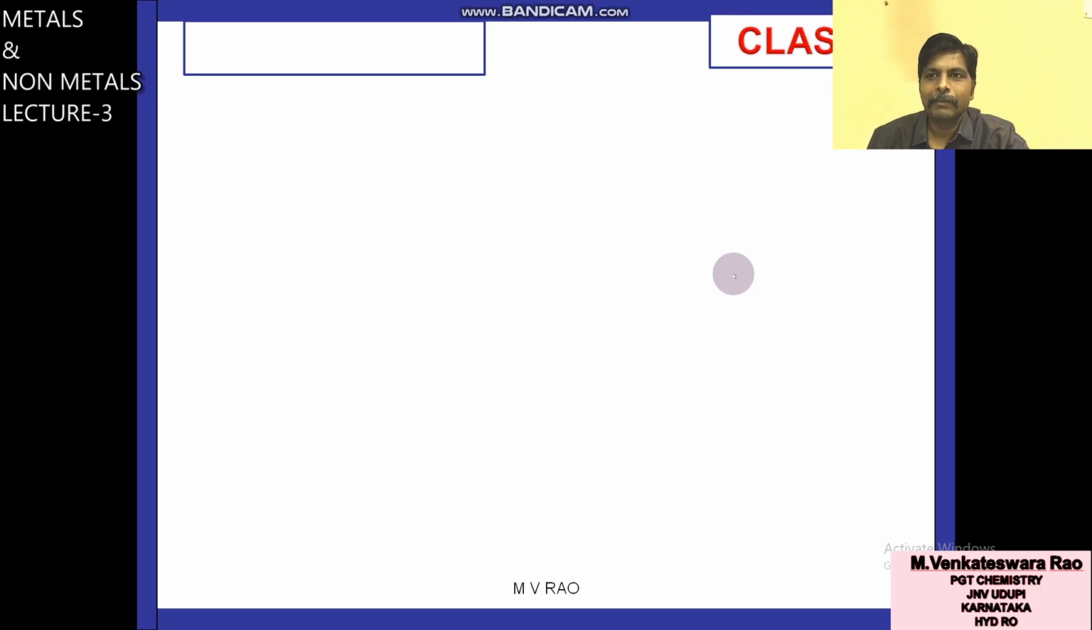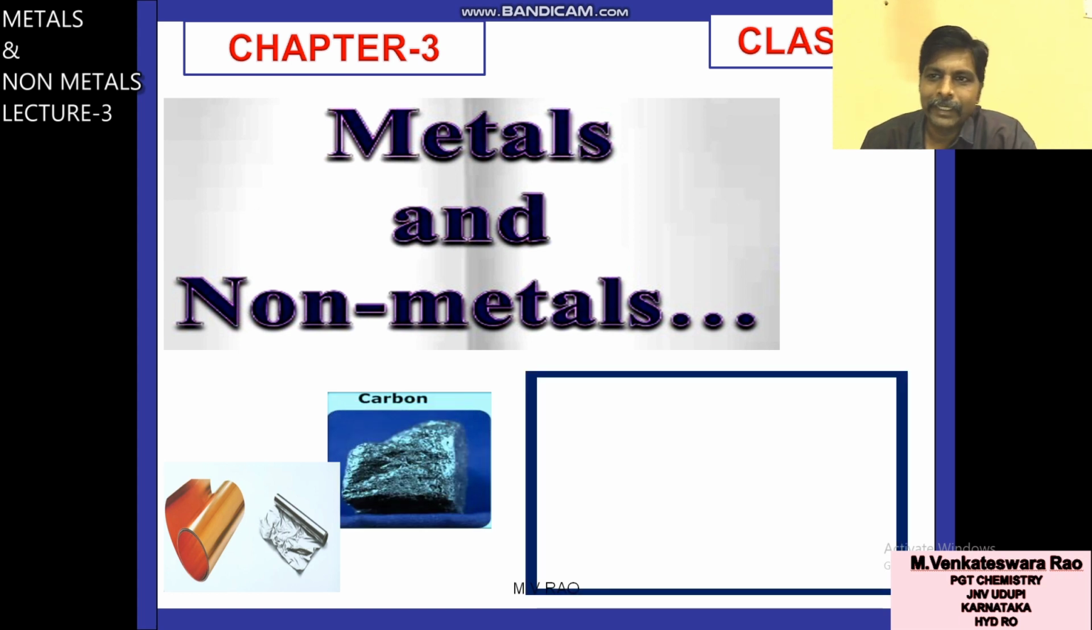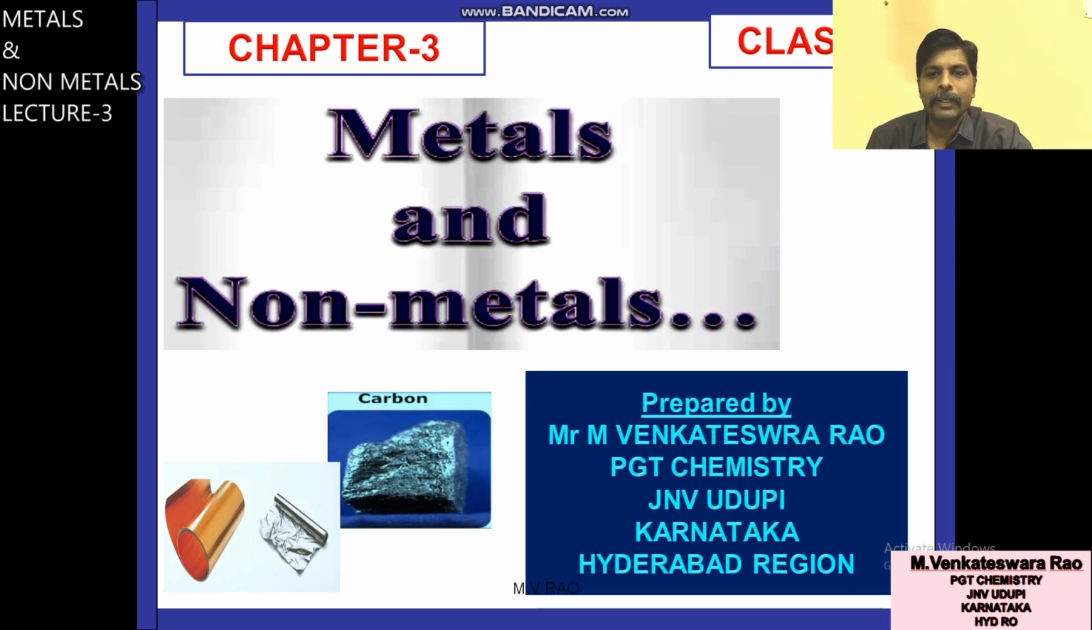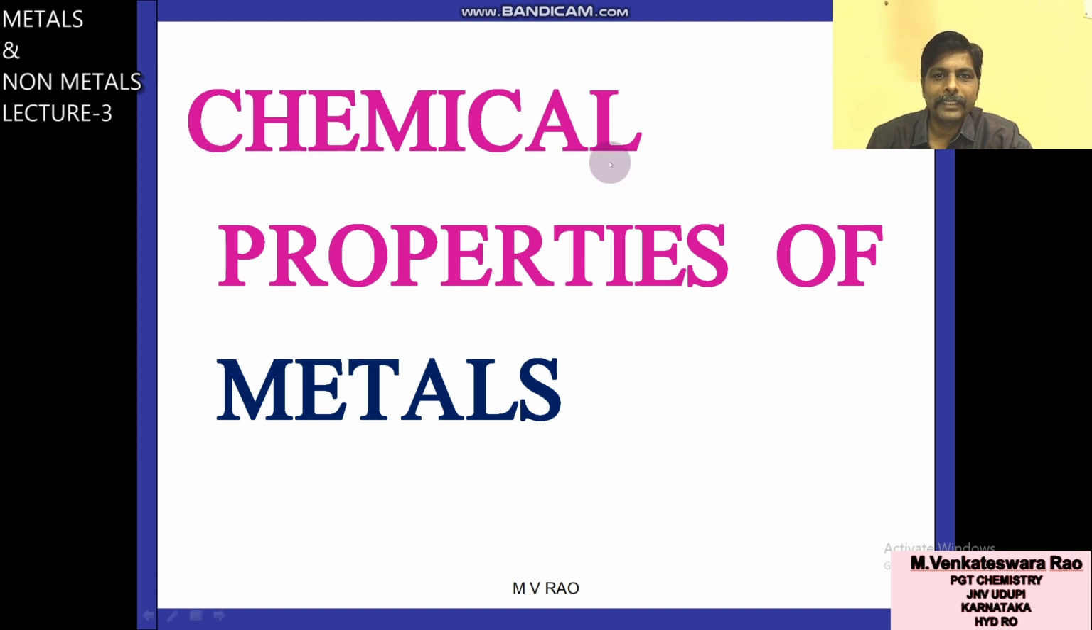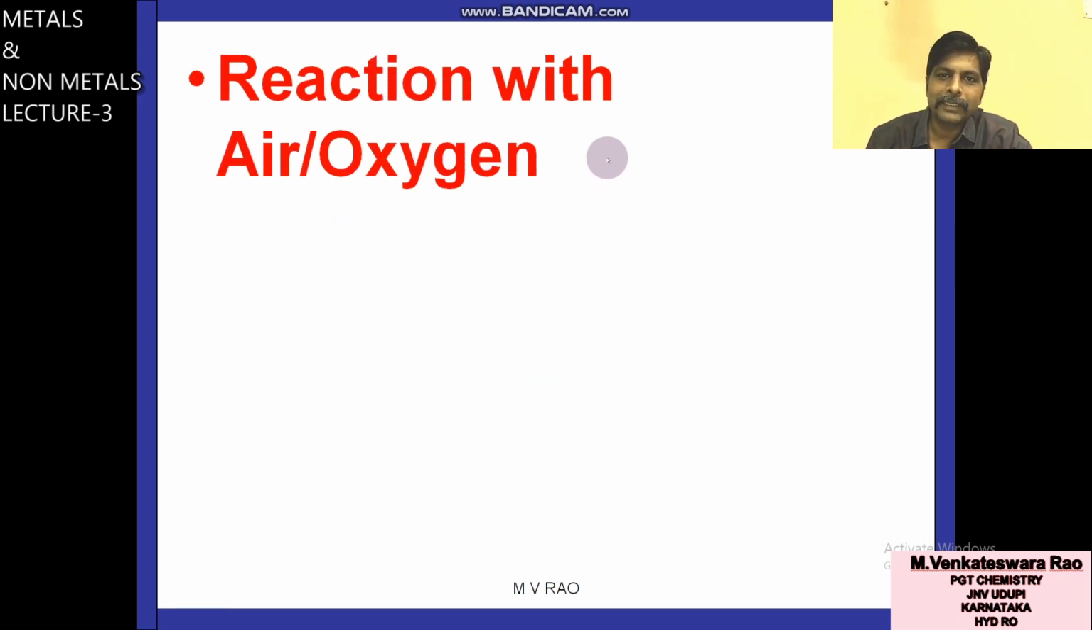Metals and non-metals chapter part 3. So in today's class I am going to explain about chemical properties of metals. There are 4 chemical properties in your syllabus.